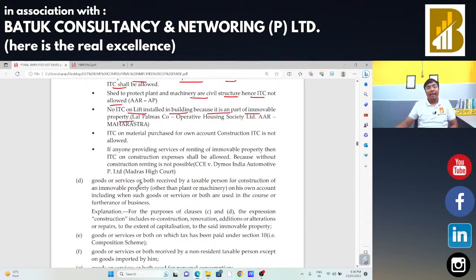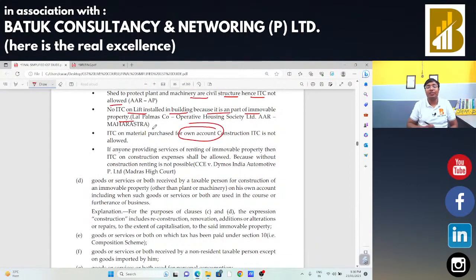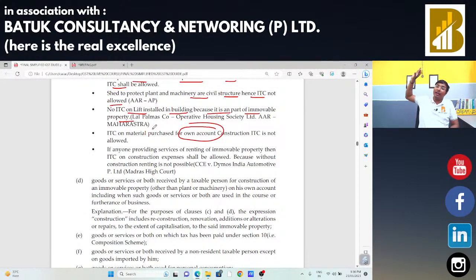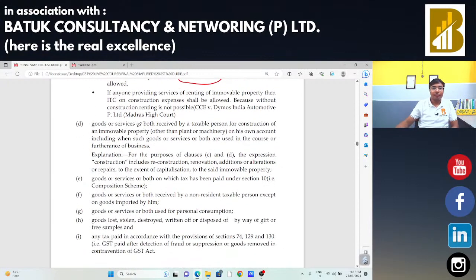If someone is going to make his own construction, on own account getting some construction done for building construction, and some input has come here, in that case input tax credit is not allowed. But suppose I had constructed one building and I am going to provide the complete building on rent, and I am paying the GST on rental income. In that case, I am eligible to claim the input tax credit for that construction because that construction is necessary for the income generation. The same example is here, and the decision is pronounced by the Honorable Madras High Court.